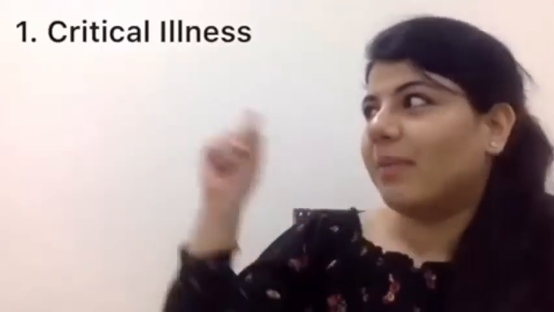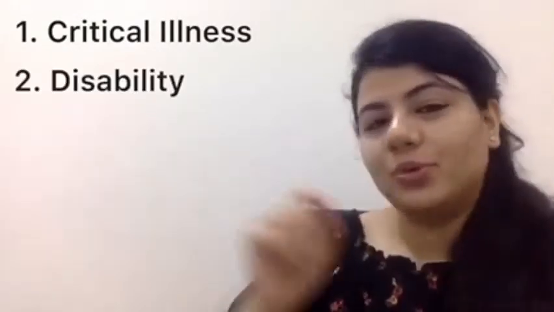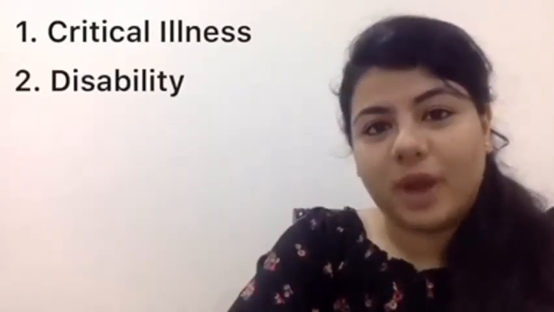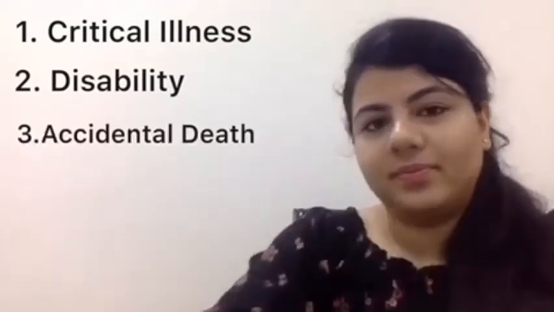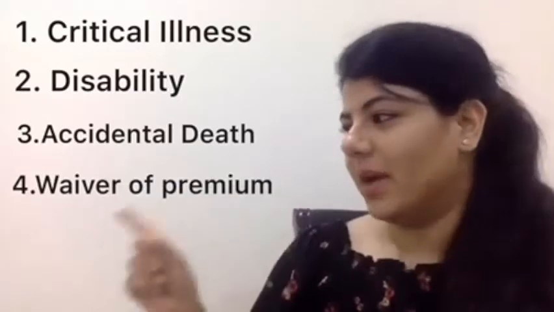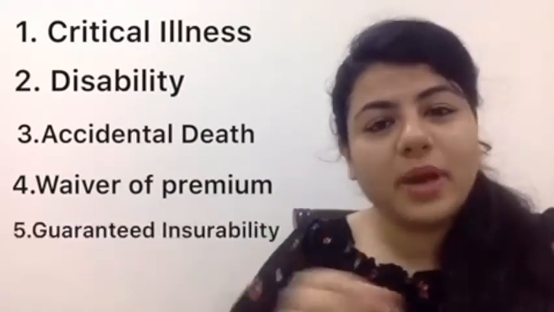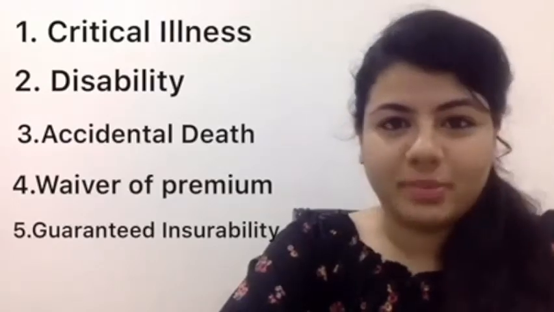So there are 5 different types of insurance riders that you can avail. Number 1 is your critical illness rider. Number 2 is your disability rider. Number 3 is accidental death benefit rider. Number 4 is waiver of premium. And the last one is guaranteed insurability.